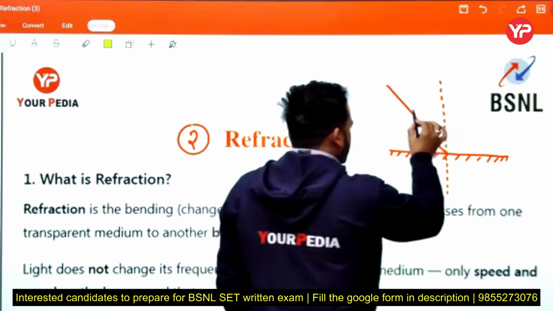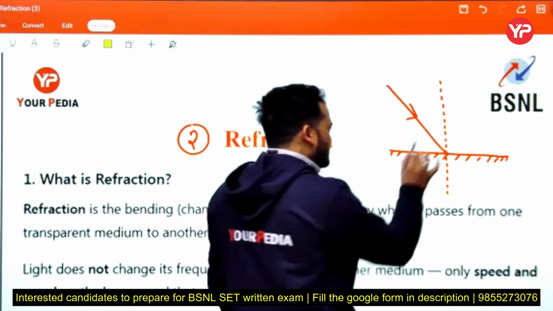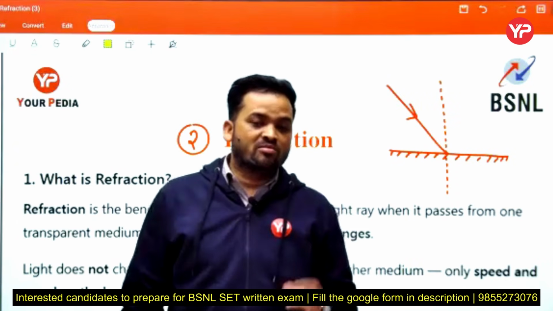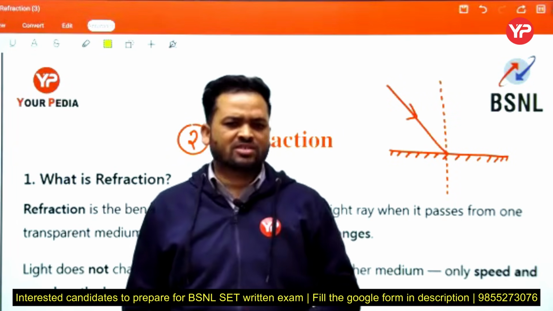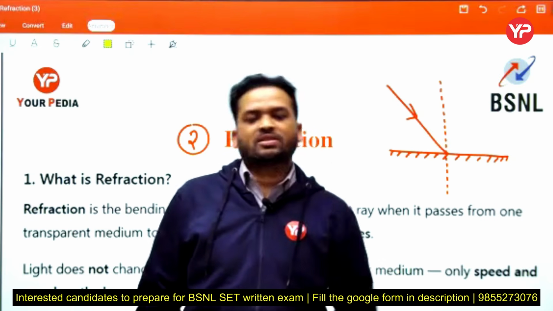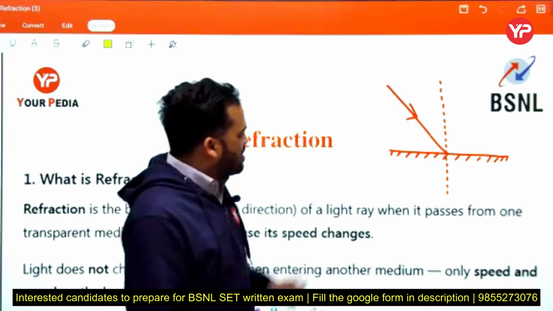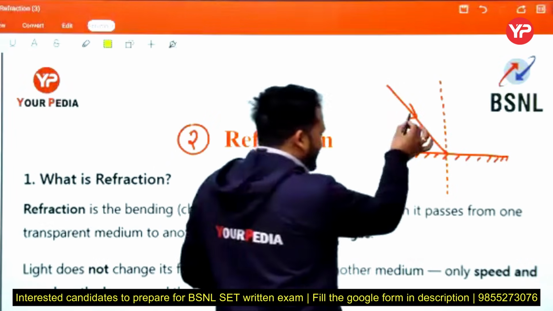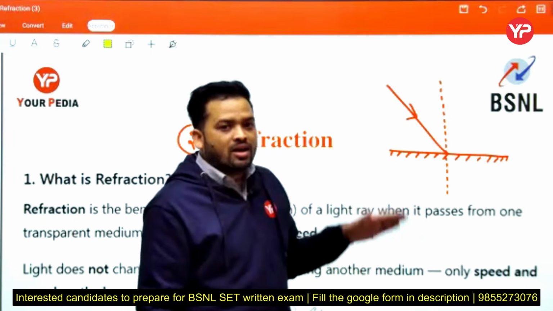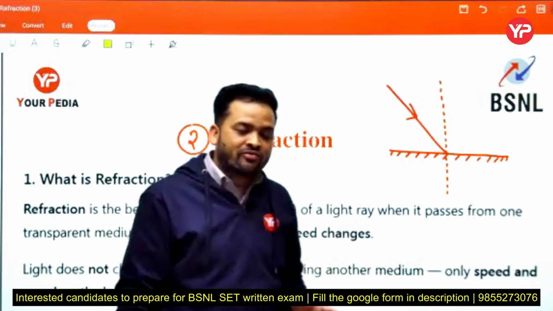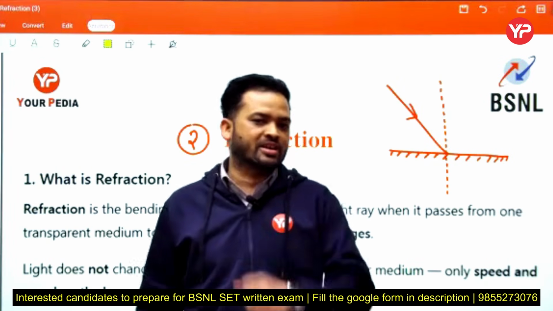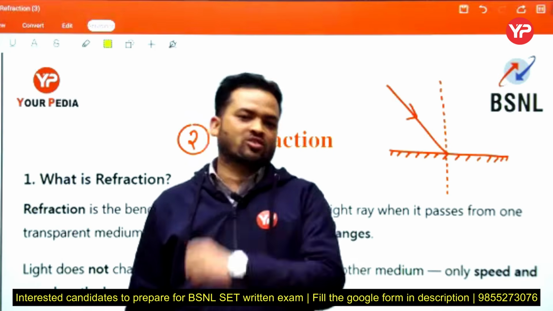See, this is the incident ray. If this light bounces back in the same medium, or we can say bending of light in the same medium, then this phenomenon is said to be reflection. We discussed this in the previous class. Now, if these incident rays propagate from one medium to another medium, then they deviate from their path, or we can say bending of light in a different medium is said to be refraction of light.